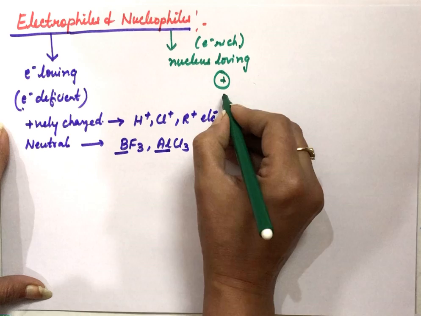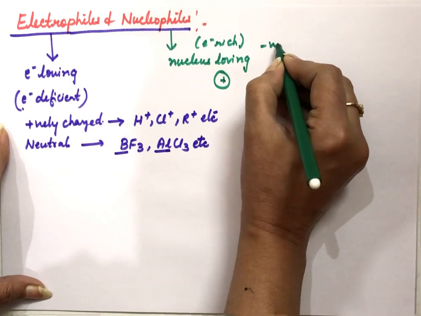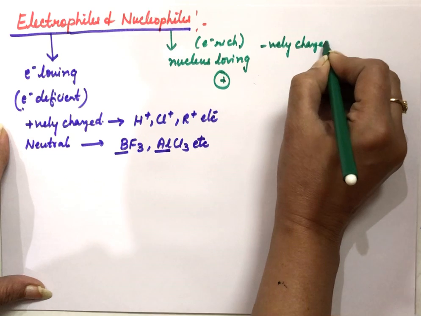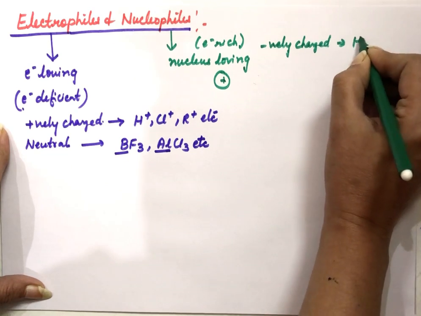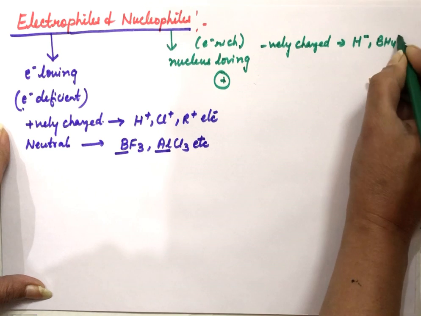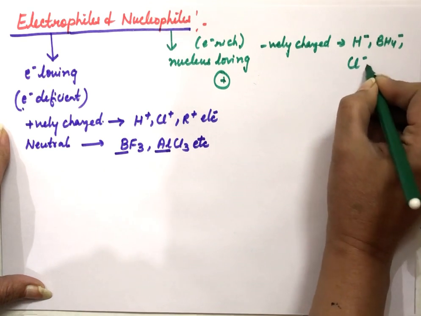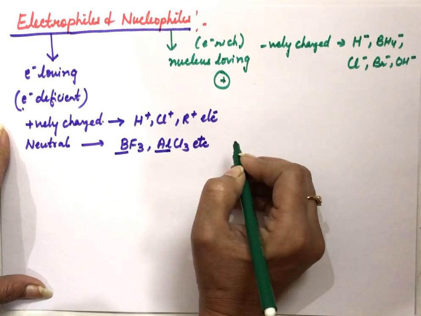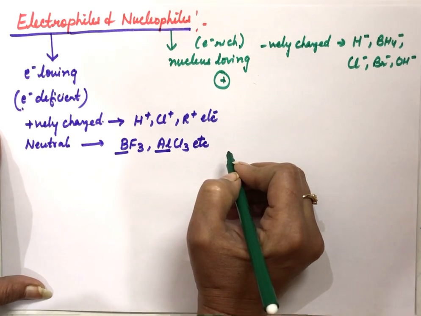Now nucleophile examples are negatively charged species. For example, hydride ion, BH4 minus, Cl minus, Br minus, OH minus. So all negatively charged species act as nucleophiles.